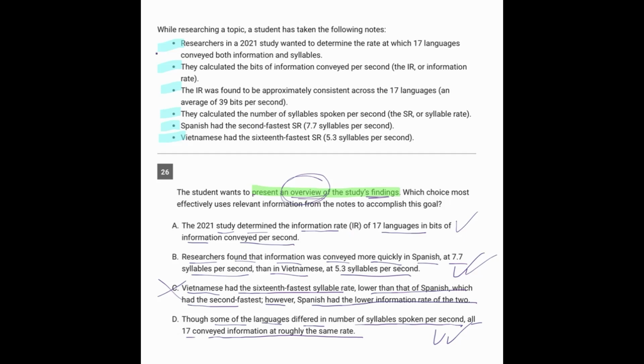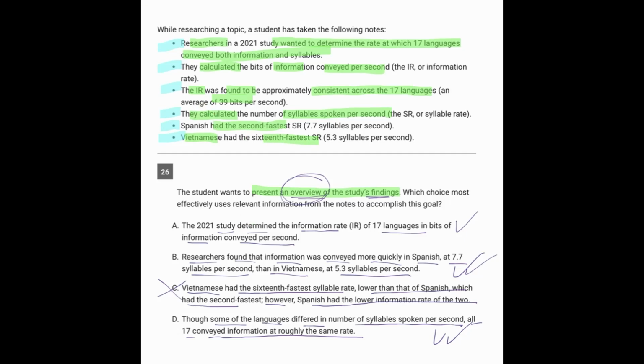So let's go ahead and get into the bullets here, which is something that happens more rarely, but it does happen. What were the findings? So researchers wanted to determine the rate at which the languages conveyed information in syllables. They calculated the information per second. The rate was found to be consistent across the 17 languages. They calculated the number of syllables spoken per second. Spanish had the second fastest. Vietnamese had the 16th fastest.